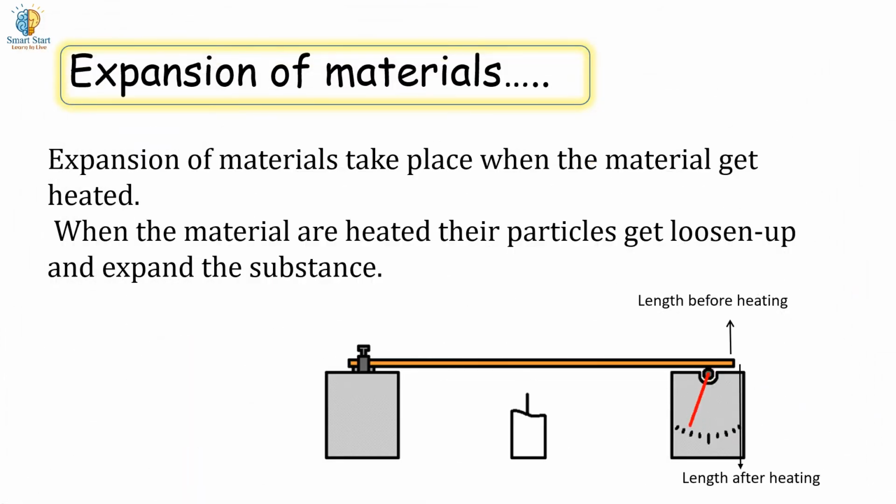There are some more changes occurring in some materials, such as expansion of material. Expansion of material takes place when the material gets heated. When the material is heated, its particles loosen up and expand the substance, as shown in the figure.